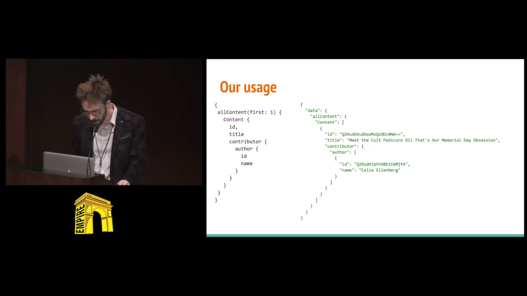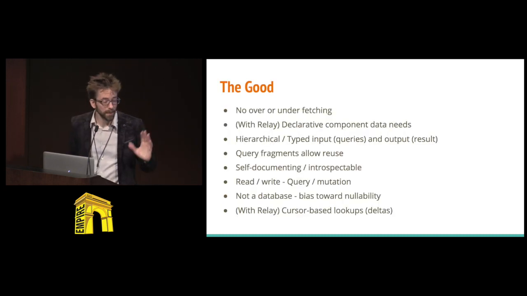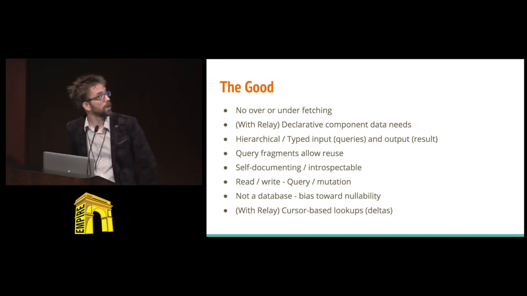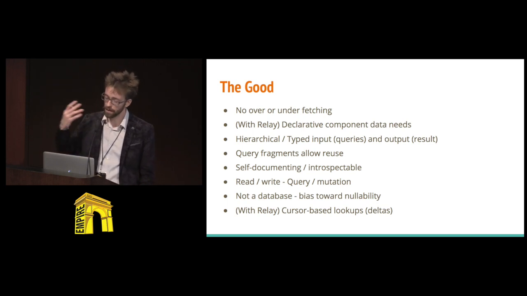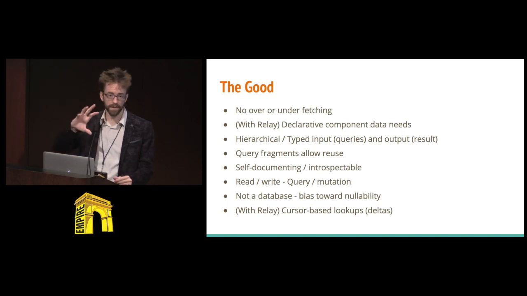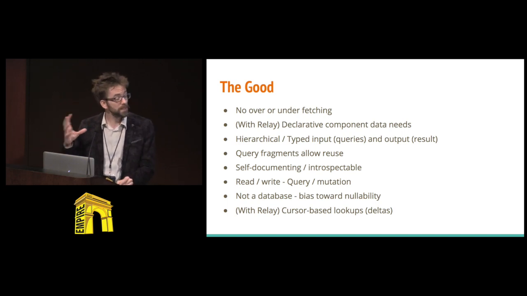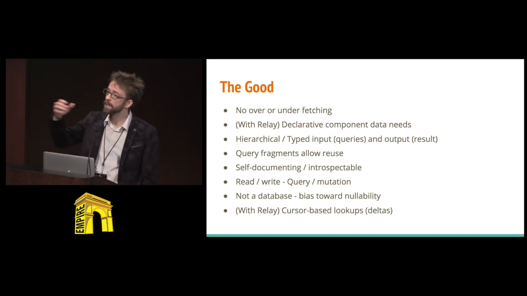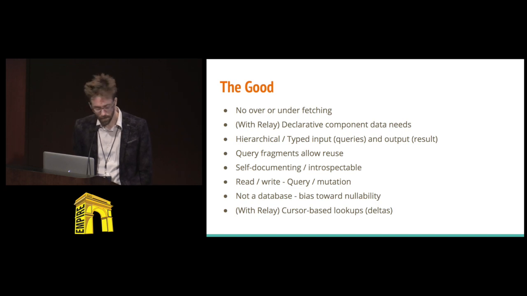So what's good about it? I'm telling you good stuff. There's no over- or under-fetching. You ask for fields, you get fields. Great. What else? Well, with Relay, you can be very declarative in your component. You tell it what it wants. It's hierarchical. That's awesome. It's tightly coupled. It's tightly structured, hierarchical, typed, all that great stuff. Input and output, you know what you're going to get. Very deterministic. Query fragments you can reuse around, so you can build part of a query and use it in a bunch of different places. It's super awesome.